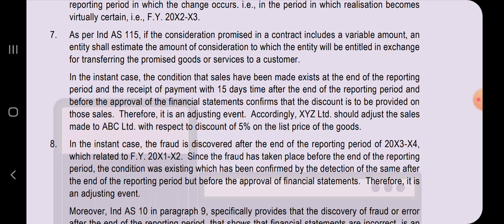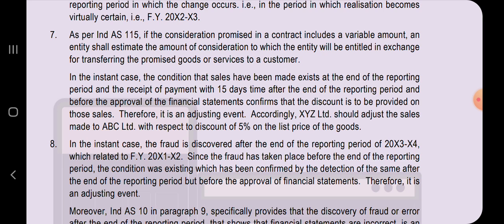So it is saying that there exists a condition on the date of the balance sheet. Therefore, it is an adjusting event. Accordingly, XYZ Limited should adjust the sales made to ABC Limited with respect to the discount of 5% on the list price of goods. Hope you understood the question and the answer properly.